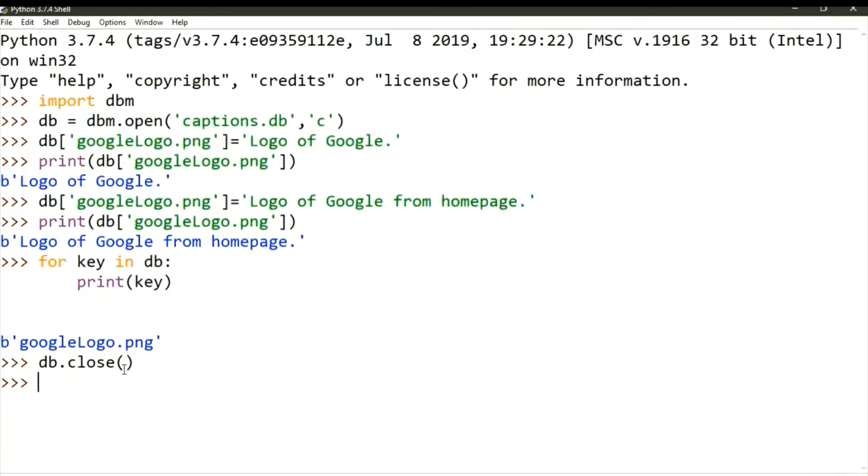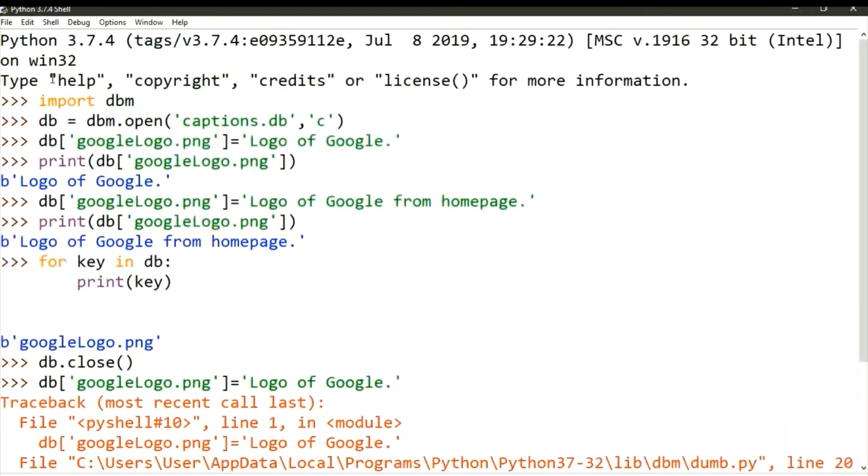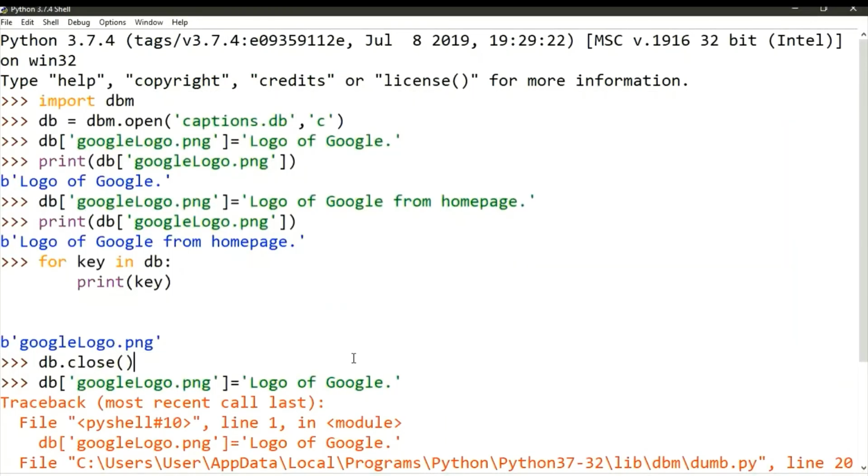Okay, so this is how we close a file. Now if I close a file and then try to access or write to it, it's going to give me an error. It says OS error, operating system error, like dbm object has already been closed. Okay, so this is one important thing. So dbm is another method by which we can organize storing data.